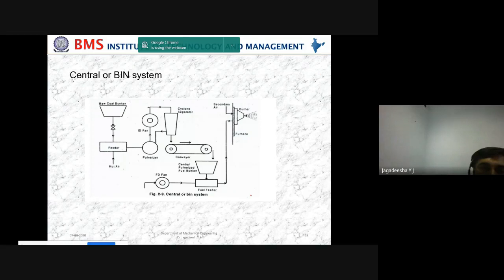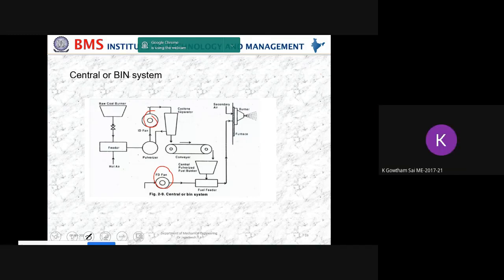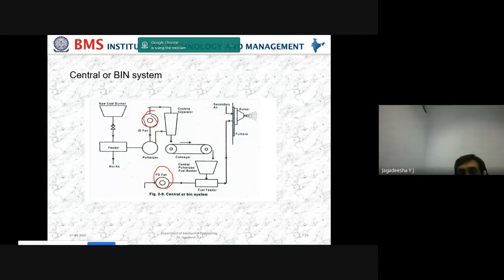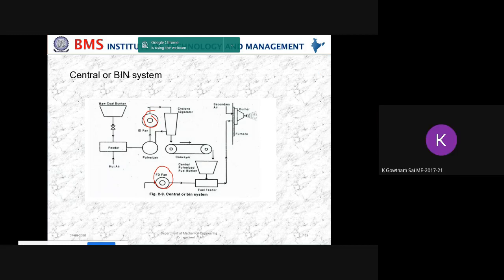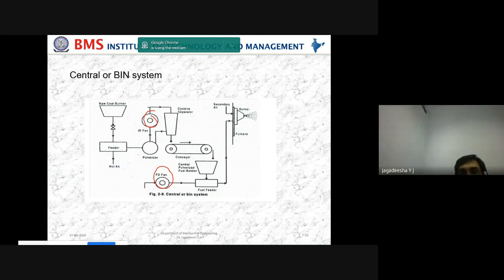It is using two fans. For the two fans, I have circled it. Is it visible? Yes, sir. So in the central or the bin system, two fans are used, whereas in the unit system or the direct system, only one fan is used.